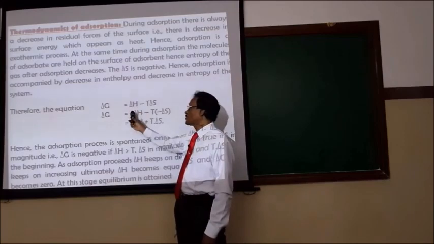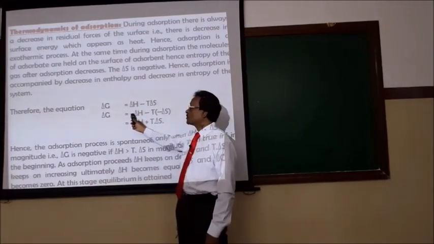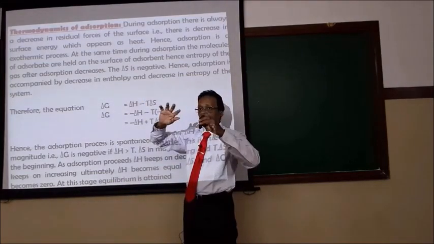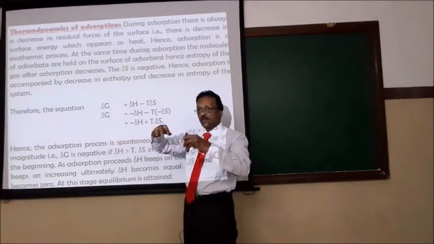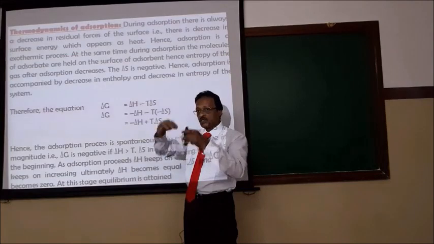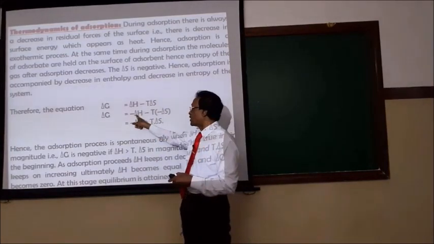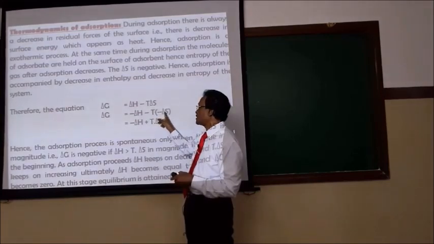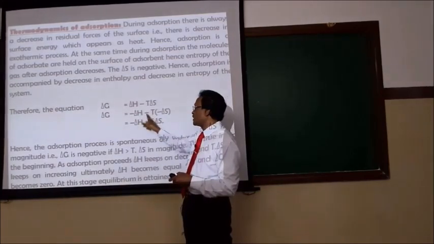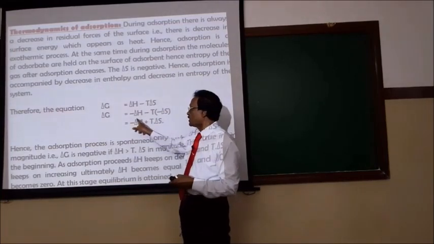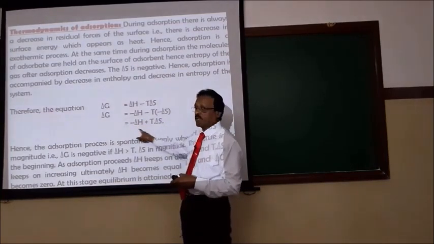Exothermic means delta H is negative. Before adsorption there is more disorderliness. When adsorption takes place, there is a state of order, which means entropy decreases. So during adsorption, the entropy decreases, so it is minus delta S. For an exothermic reaction where the entropy decreases, it is minus delta S. Minus into minus gives plus, so delta G is delta H plus T into delta S. So you can apply this Gibbs equation.